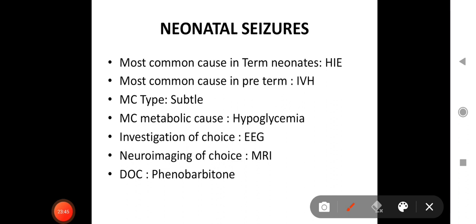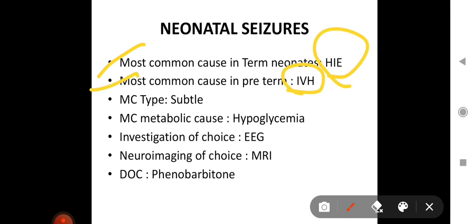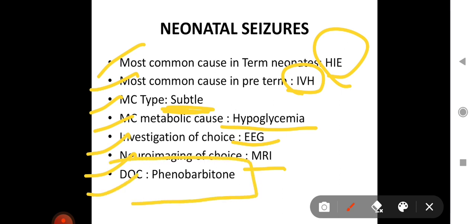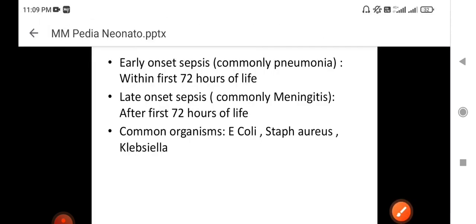Many times MCQs have been asked from these conditions. Next is neonatal seizures. This itself is a very long topic, but we are just dealing with a few important points for revision purposes, which have been asked in previous exams. The most common cause of seizure in a term neonate is hypoxic ischemic encephalopathy due to birth asphyxia, and the most common cause in preterm is intraventricular hemorrhage. Now, the most common type of neonatal seizure is important: subtle seizures. And the most common metabolic cause of neonatal seizures is hypoglycemia. Investigation of choice is EEG. Neuroimaging of choice is MRI. And what is the drug of choice for neonatal seizure? It is phenobarbital. So these are important points for neonatal seizures.